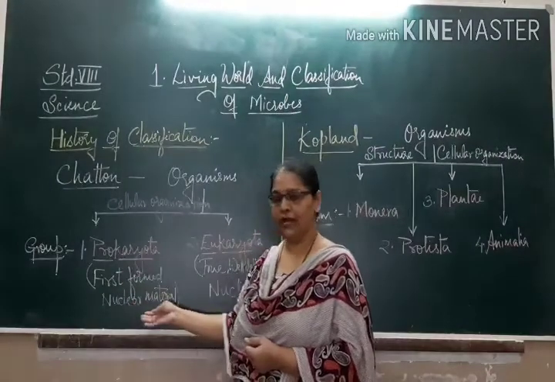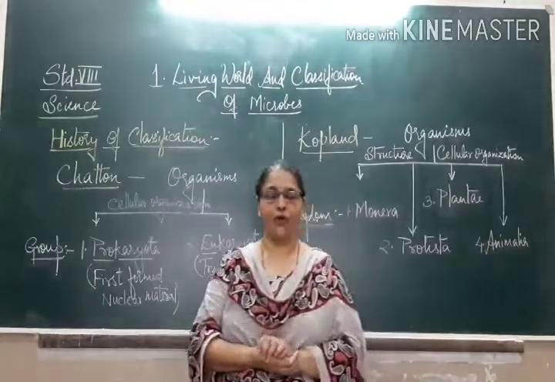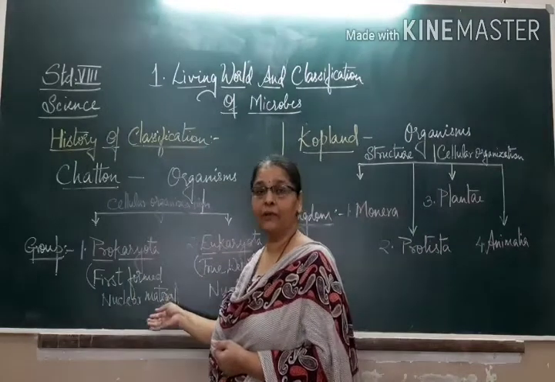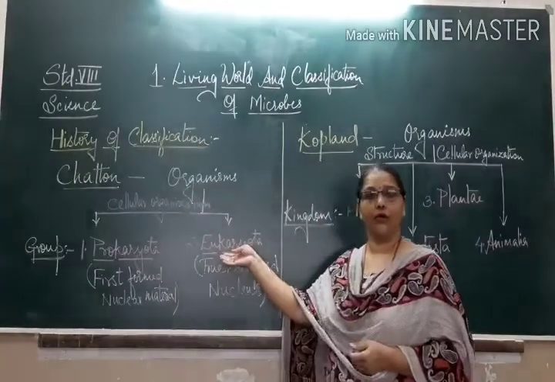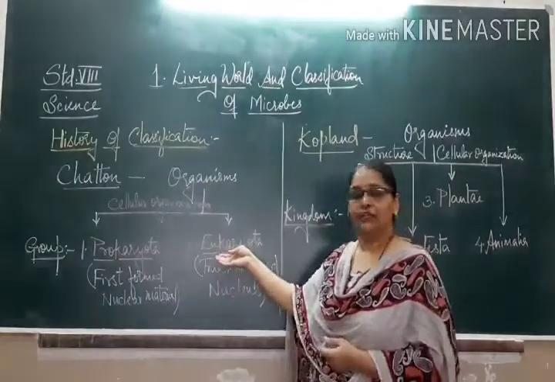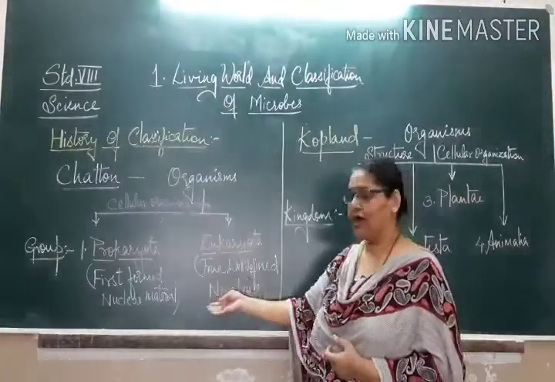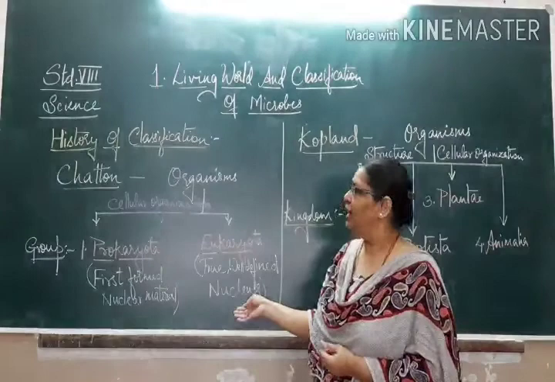Karyon refers to the nuclear material. So Prokaryota includes all those organisms with first formed nuclear material, whereas the Eukaryota included the organisms which showed a true and well-defined nucleus in the cell organization.